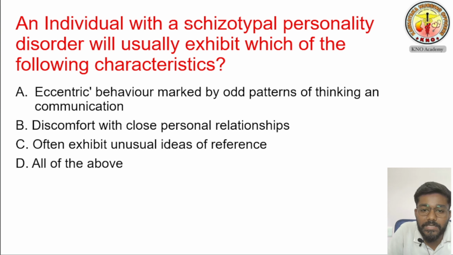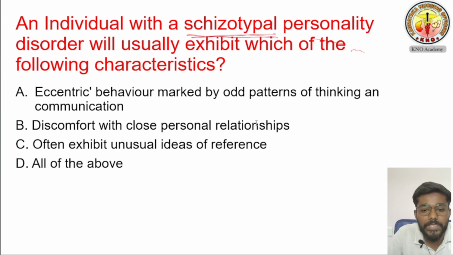So what is he asking? What is he asking about schizotypal? What is schizotypal? I told you to remember some words: magical thinking, like rain is there, everything is happening because of me only. See, option A, eccentric behavior. Eccentric means unusual, odd, strange. Eccentric behavior marked by odd patterns of thinking and communication. Yes, there will be strange behavior in schizotypal personality disorder.